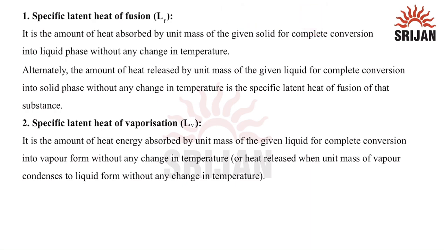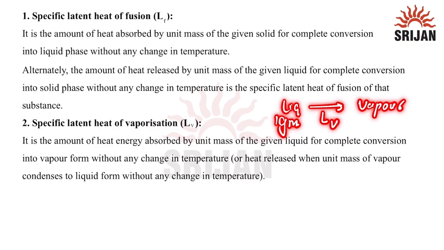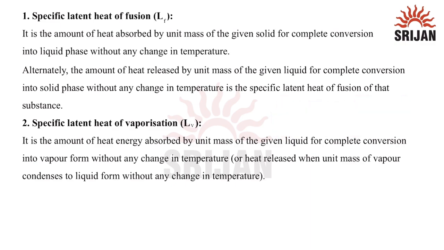Now, specific latent heat of vaporization. It is the amount of heat energy which is absorbed by unit mass of a given liquid for complete conversion into vapor form. So if it is a liquid and now it wants to get converted into vapor, like for 1 gram of this, we use the specific latent heat of vaporization, which is LV amount of heat, without changing the temperature.